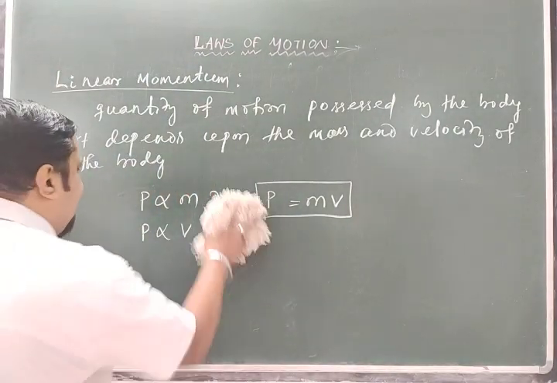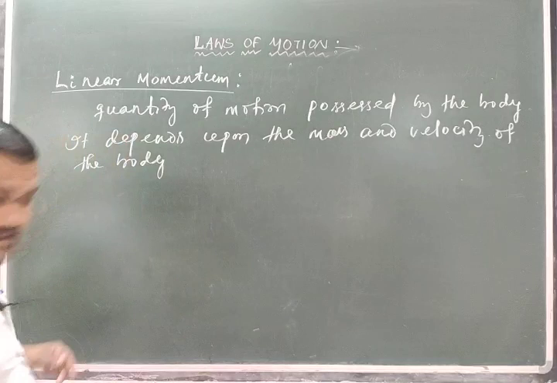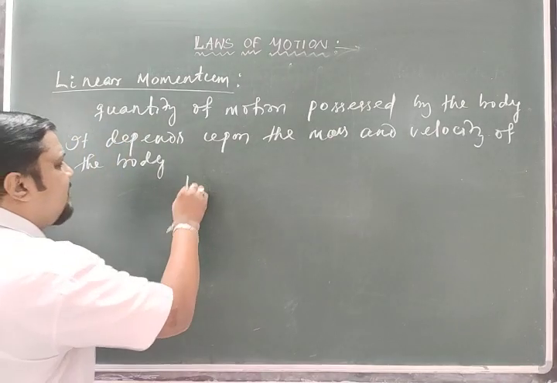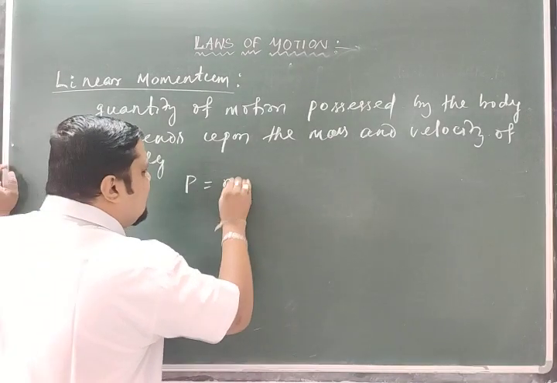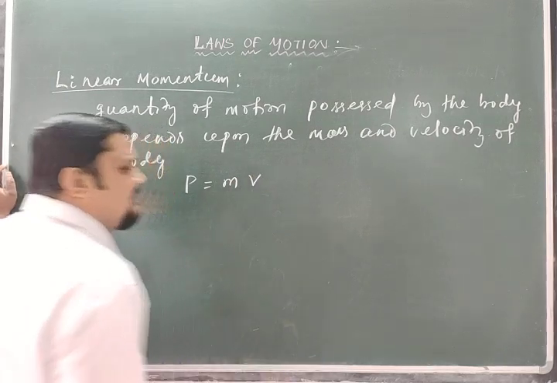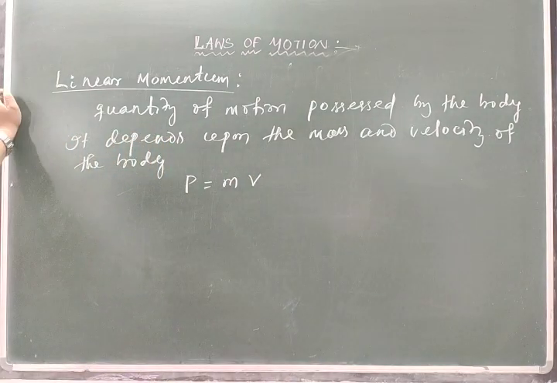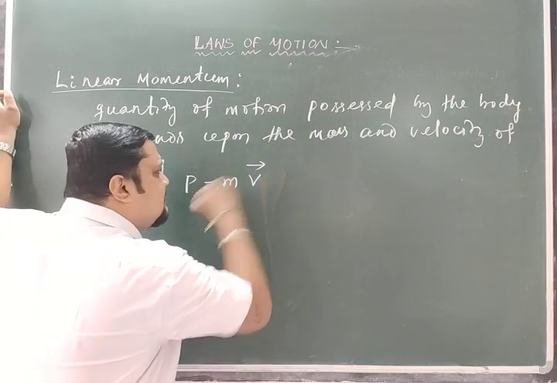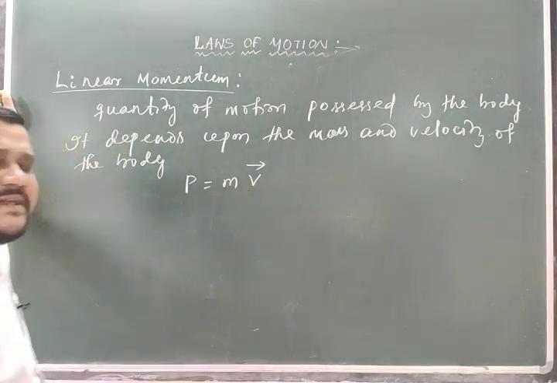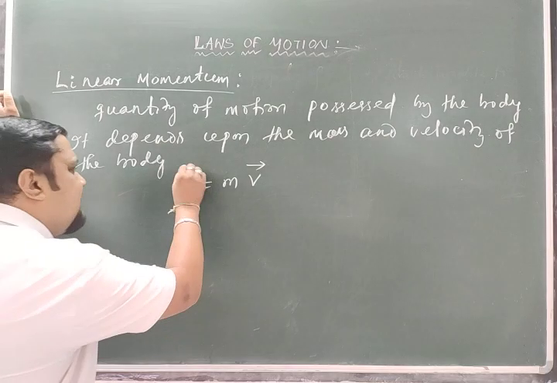So P is equal to mv, where P represents the momentum and m is the mass of the body moving with a velocity v. Mass is a scalar quantity but velocity is a vector quantity, so a scalar multiplied with a vector gives a vector.